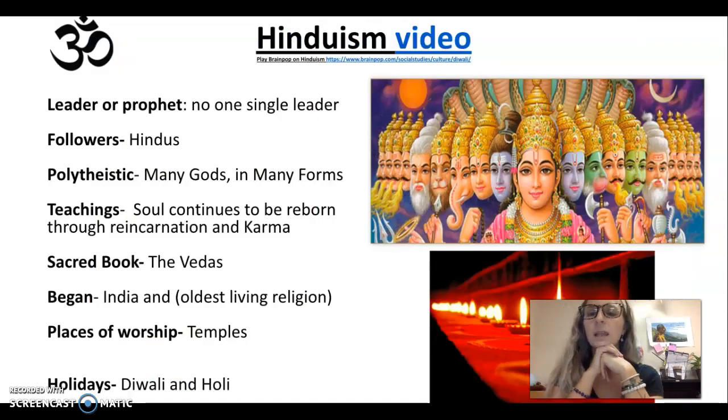Hinduism. The leader or prophet, there is no single leader. Followers are Hindus. It is a polytheistic religion, many gods and many forms. Teachings, soul continues to be reborn through reincarnation and karma. Sacred book, the Vedas. Began in India and is the oldest living religion. Places of worship, temples. Holidays, Diwali and Holi.